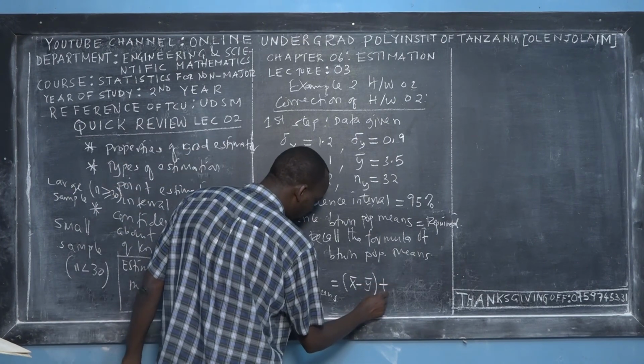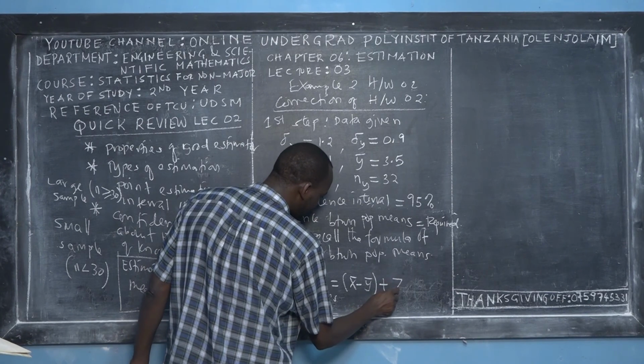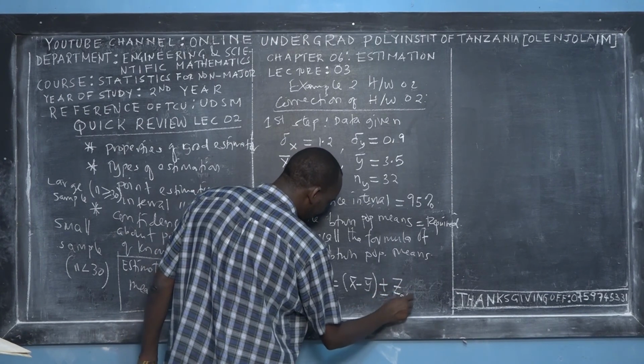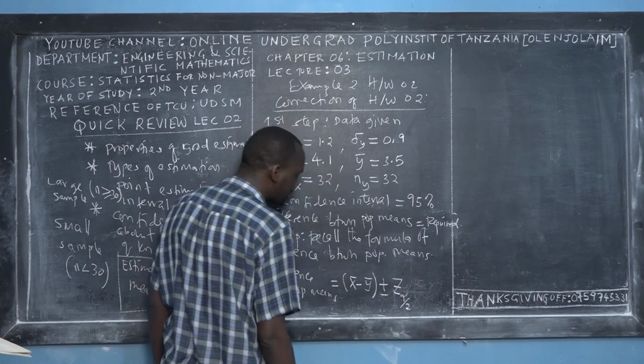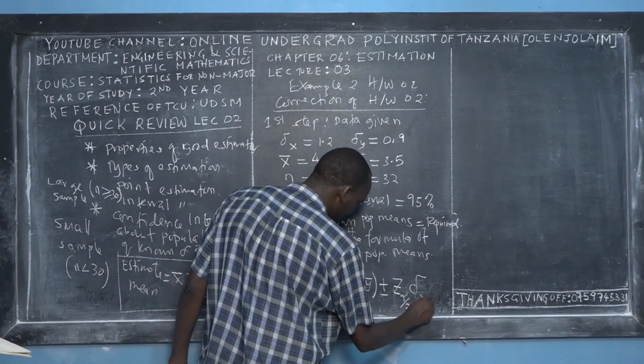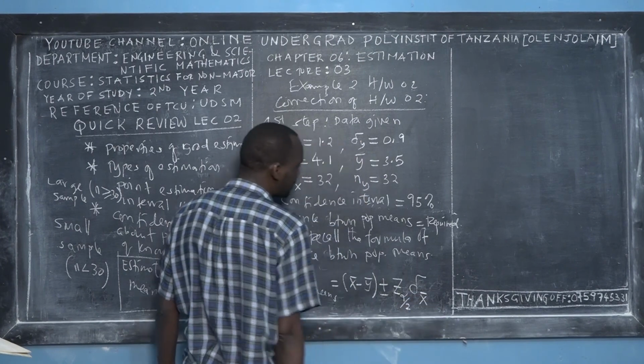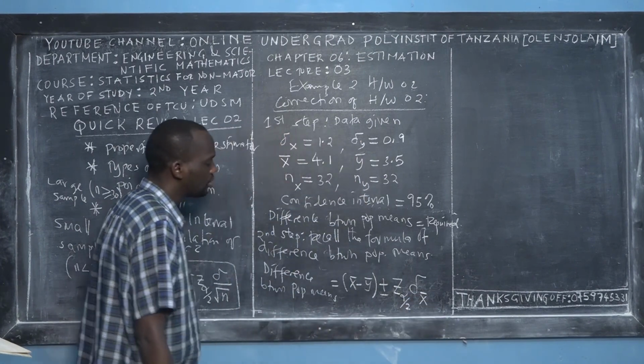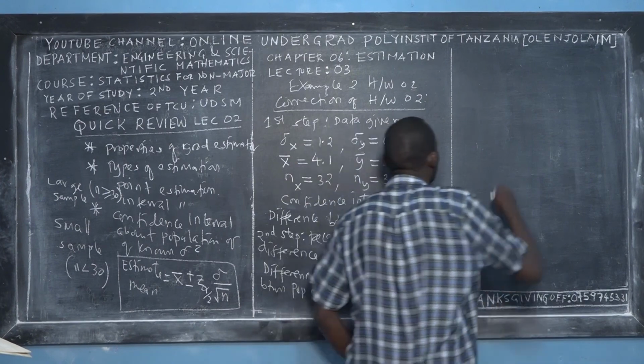And then plus or minus the standardized value at the half significance level, and then we multiply by the standard deviation of the sampling distribution of means, which we also call the standard error.